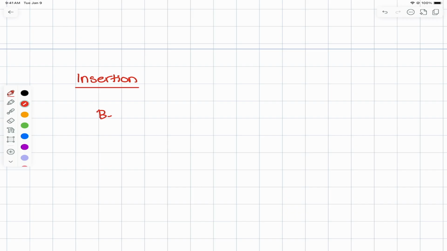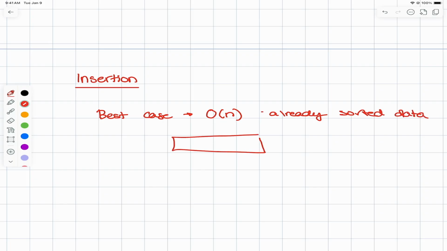So our best case scenario is O of n, and it's already sorted data. And I will show what this means with a little example as well.